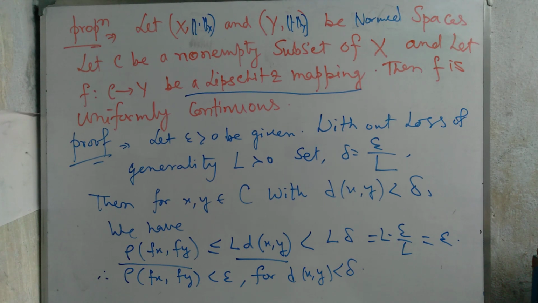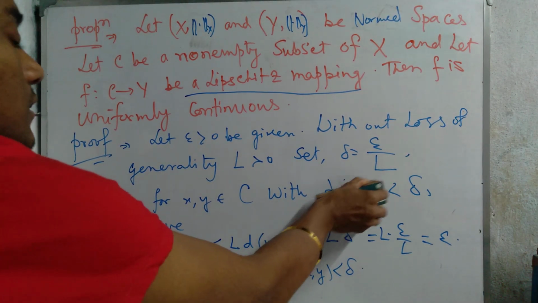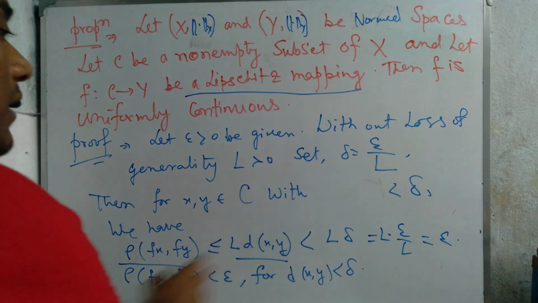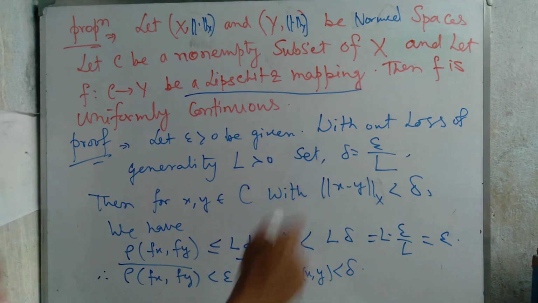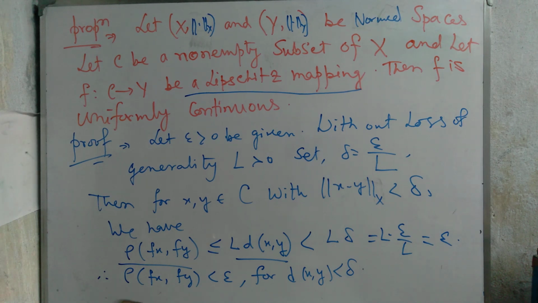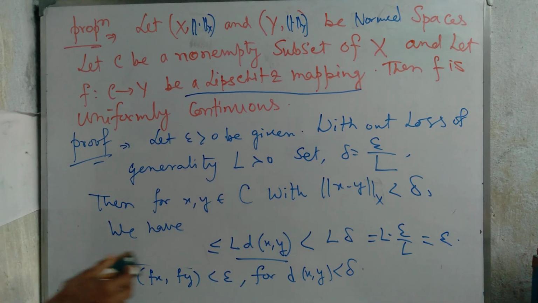Then what happened? Let epsilon greater than 0, without loss of generality L greater than 0, and set delta equal to epsilon by L. Then for x, y belonging to C with d(x, y), here some change is needed. So simply we write this one with respect to x, and here also some change occurs.